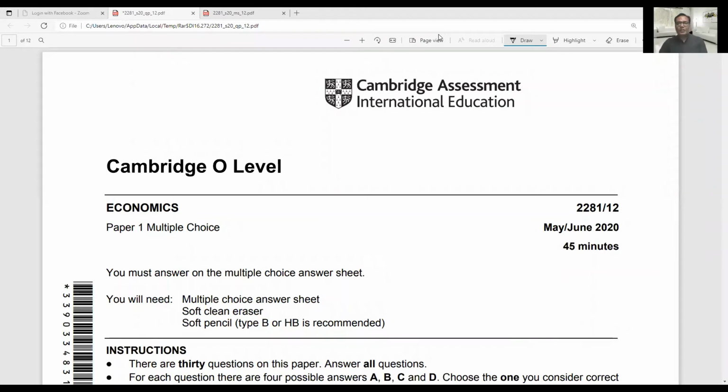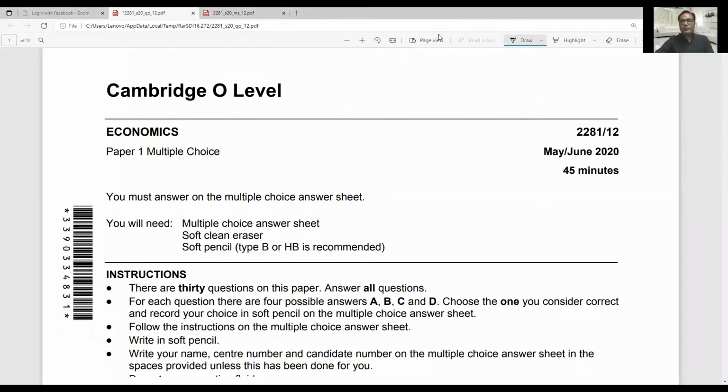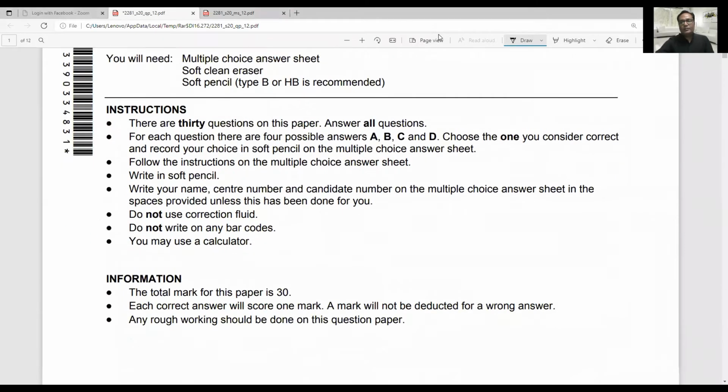Hello everyone. Now it is the turn of yearly papers finally, and we are already done with all topical MCQs of the entire syllabus. And the first MCQ complete paper that I'm going to do today is June 2020, and this is variant 1-2. And for our country, it is variant 1-2.